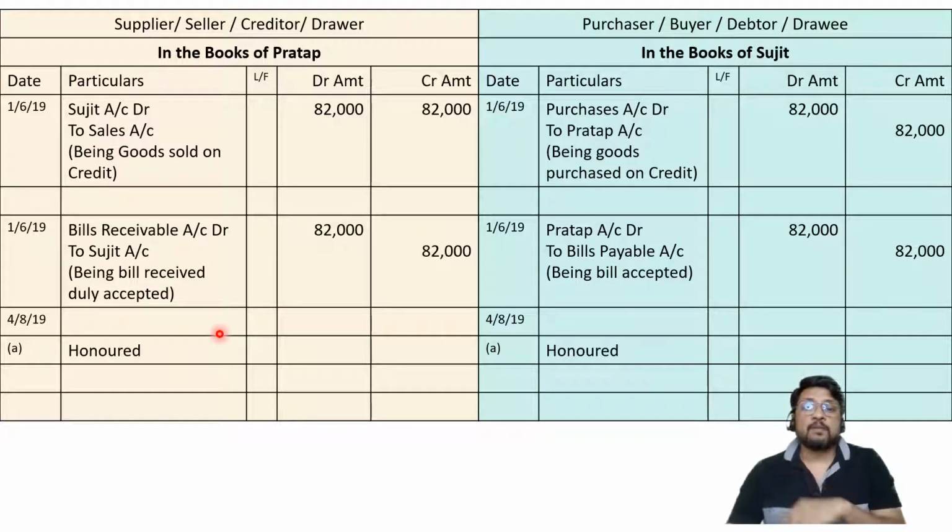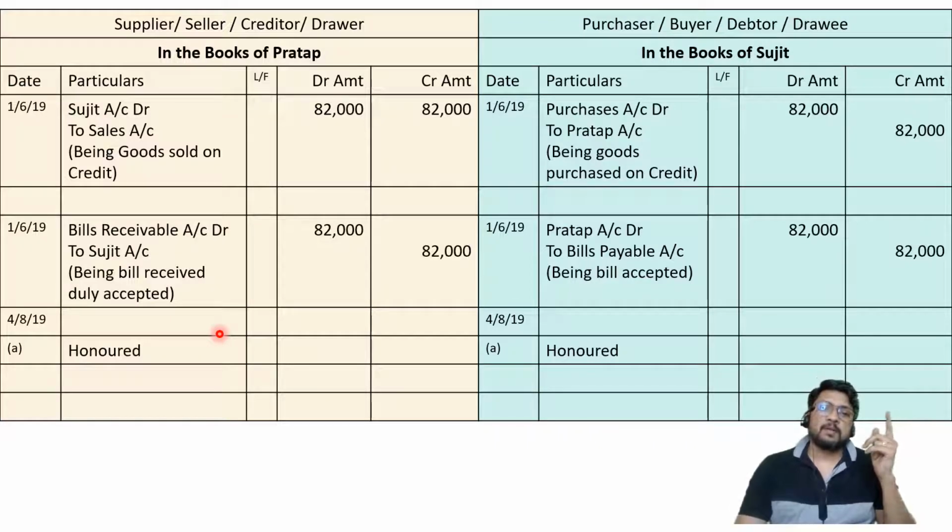If I would not have come, if somebody else would have come to Mr. Sujit's house, and if he would have given the bill, then also Sujit would have paid. So Sujit is not paying Pratap because he is Pratap. Sujit is paying Pratap because he is giving the bill receivable back to Sujit, which is bills payable for him. Since the bill is coming back to Sujit, that's why he is ready to pay. Otherwise, he would not have paid. So it's very clear for Pratap, cash is coming in and bill is going out.